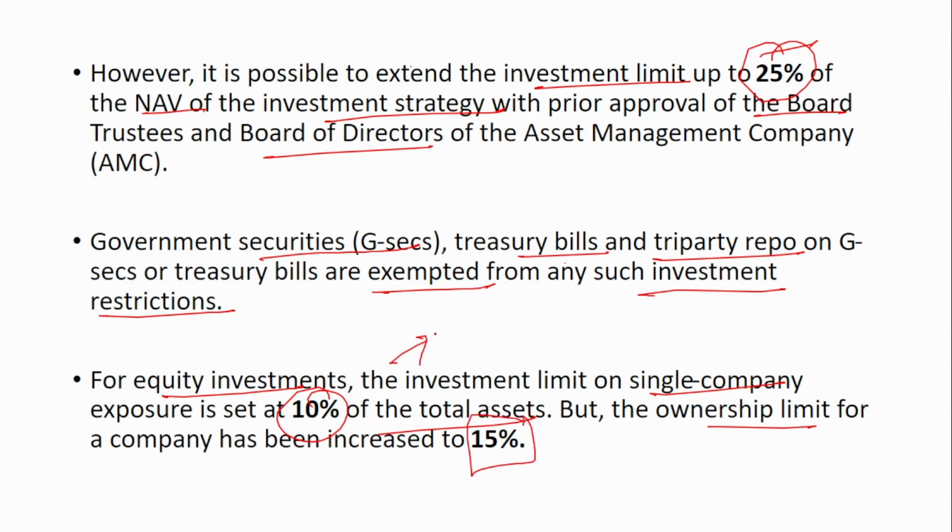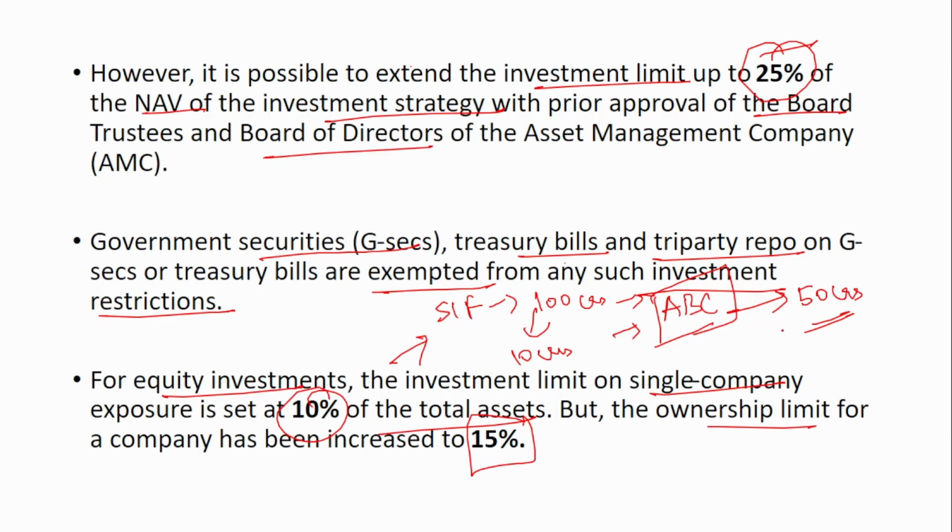What does this mean? Suppose the total asset value of this SIF fund is 100 crores. In a single company, say the company name is ABC, you can invest a maximum of 10% of the total assets. Out of this, 10 crores can be invested at the maximum in this ABC company. Say this ABC company's total worth is 50 crores.